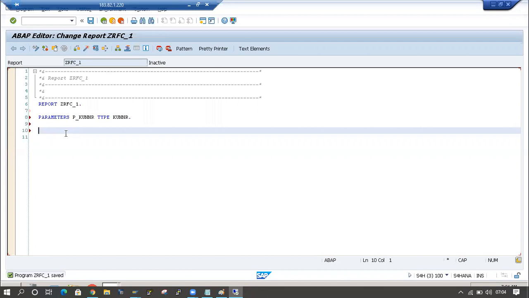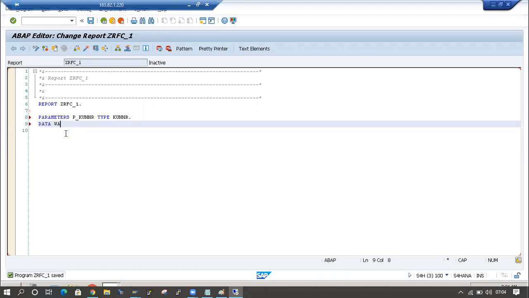Here I am taking a data work area, KNA1, type KNA1. This is a work area. I will give an input in p_econom and fetch the data into the work area KNA1, because this is header data. Header data means only one record will be available, that is why I am taking a work area. The type is KNA1, so all the fields in the structure of the KNA1 table should come into the work area.